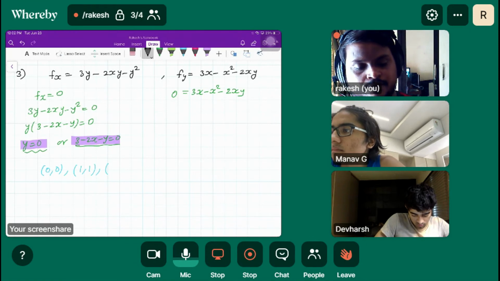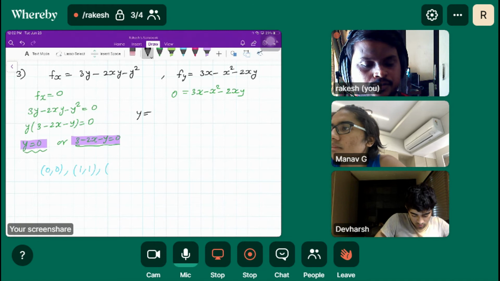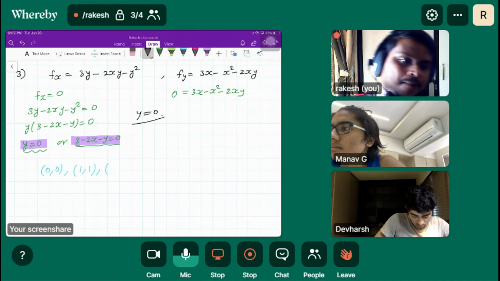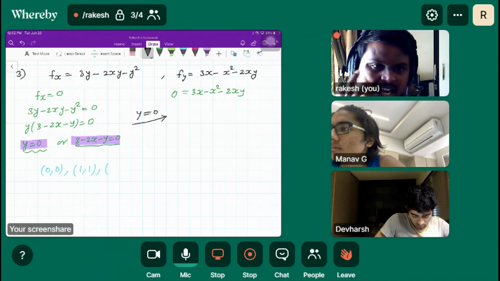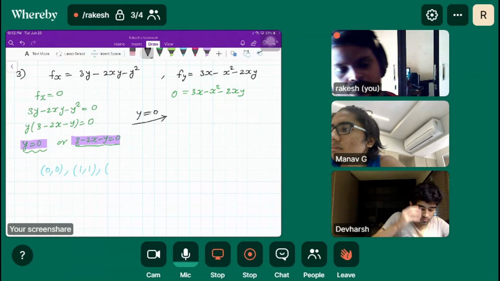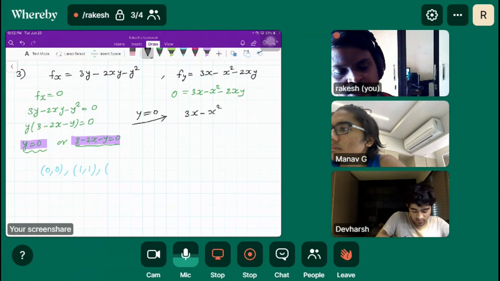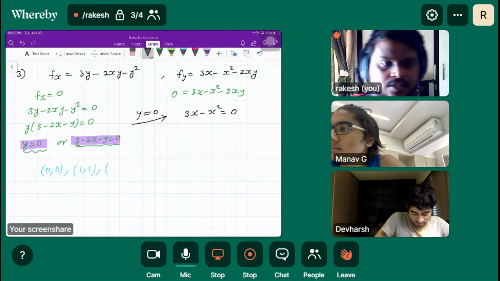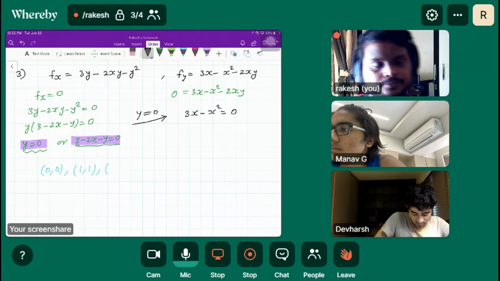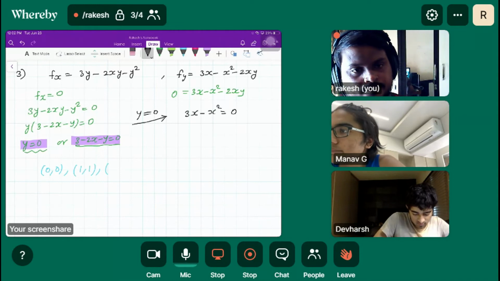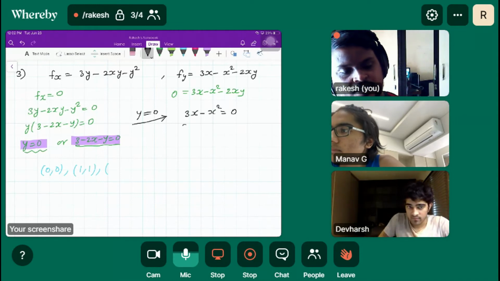So when we plug y equal to 0 into fy, this gives 3x minus x square equal to 0, isn't it? So x common, 3 minus x is equal to 0.